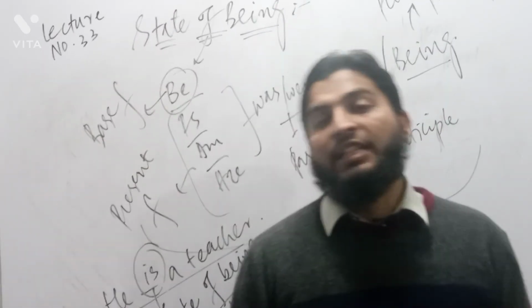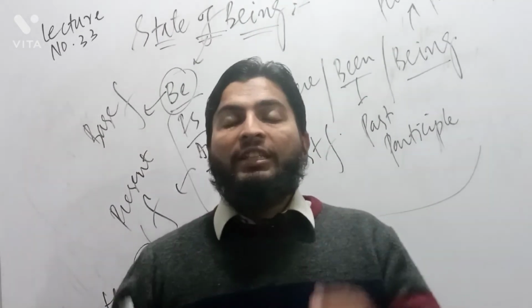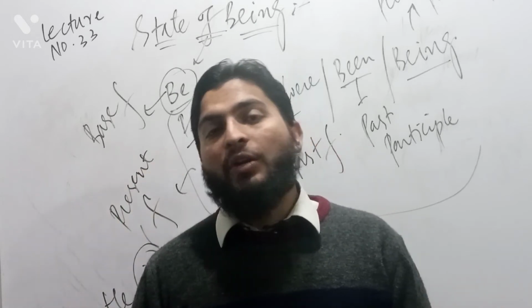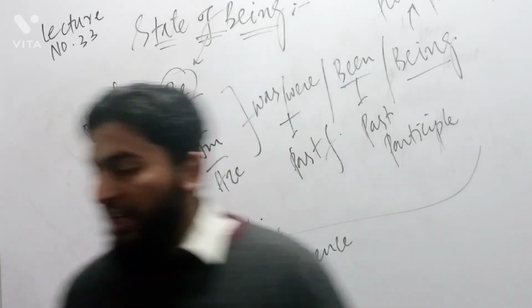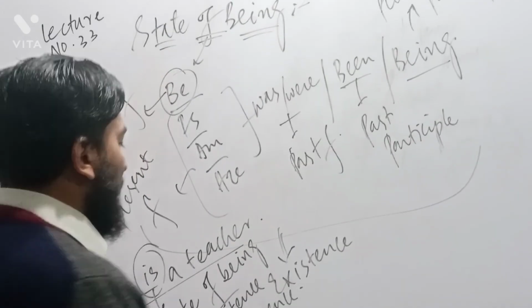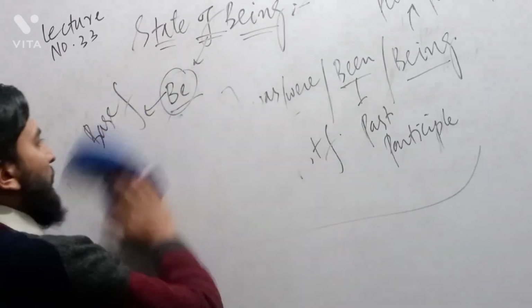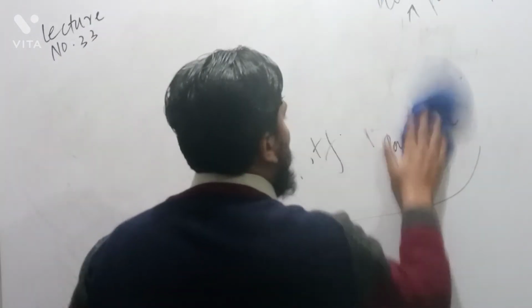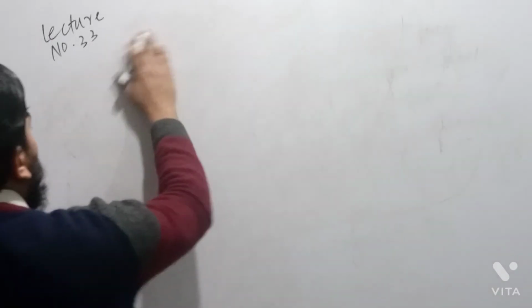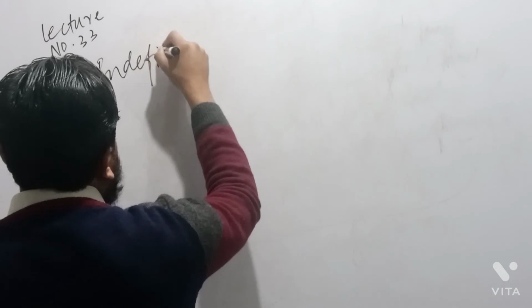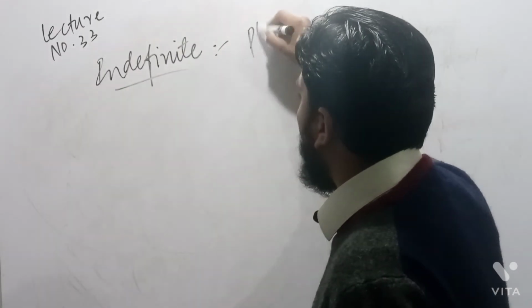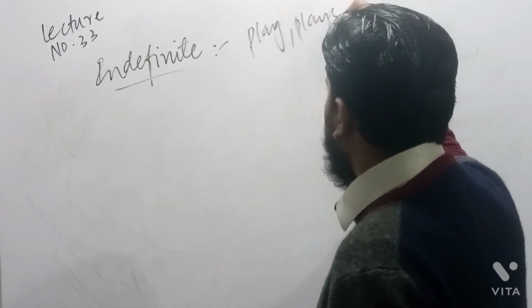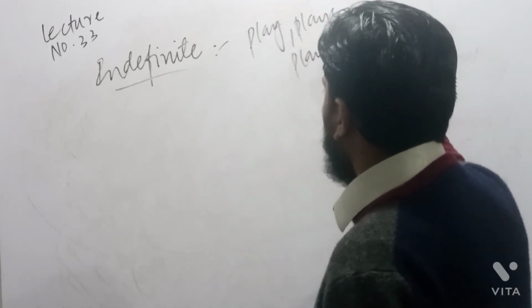This is the very lecture about verb. I hope that you are quite clear about verb in a sentence. Now, in the end of the lecture, I would divide it in this way: when you are going to make a sentence indefinite, you need play, you need plays, you need played.